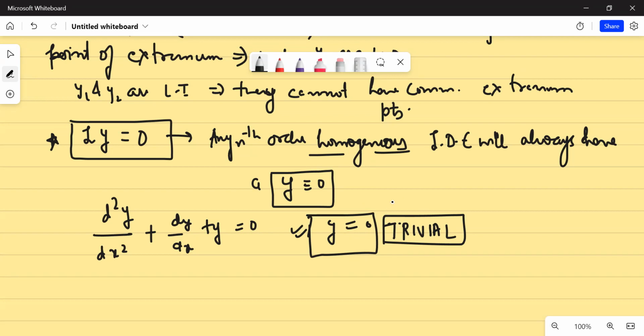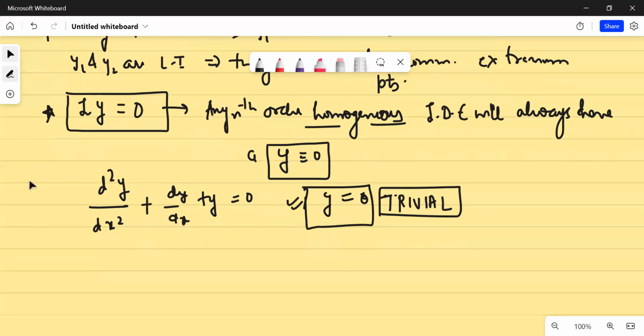Although for physical context we may disregard it, if you are in mathematics and somebody asks you whether zero will be a solution, you will always say yes, the solution will be there. Is that clear or is that not clear? Yes, sir. Okay.